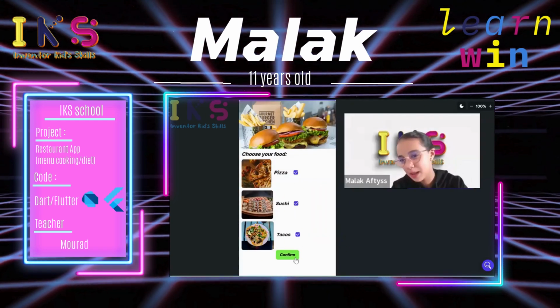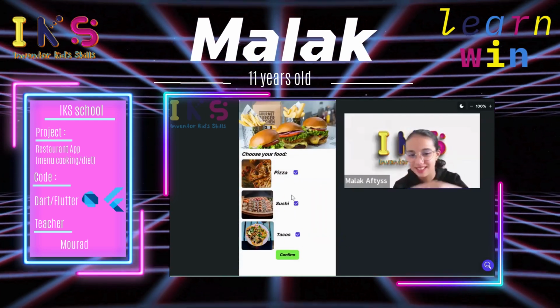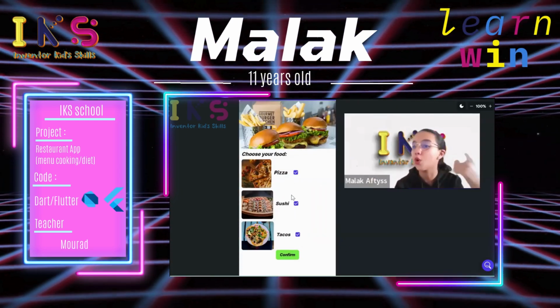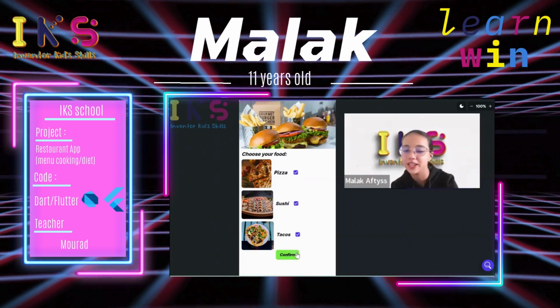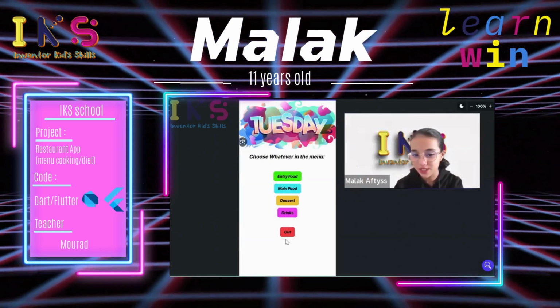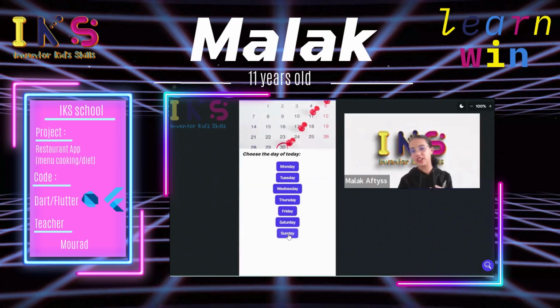And I will develop it to add payment, for example, for someone who wants to buy food and order it remotely. So he will just click on what he wants and confirm it. It will let him enter his card details and so on.